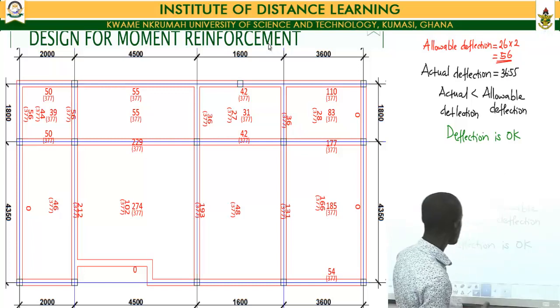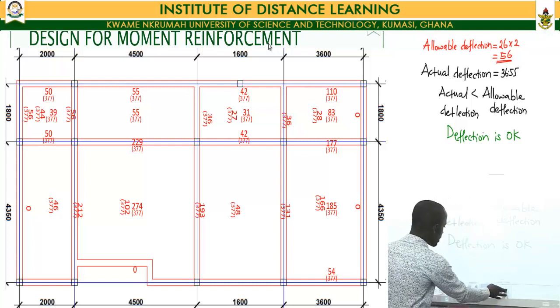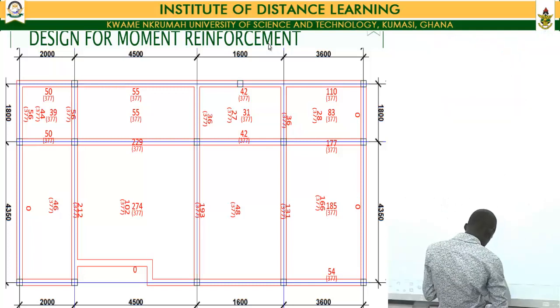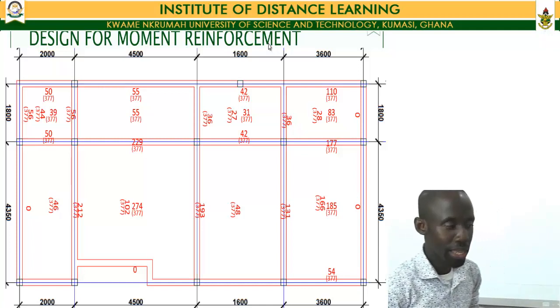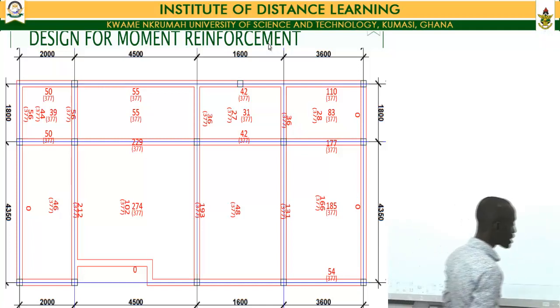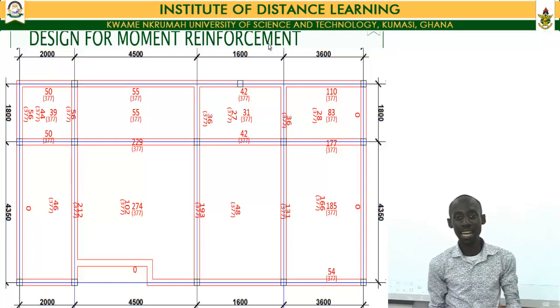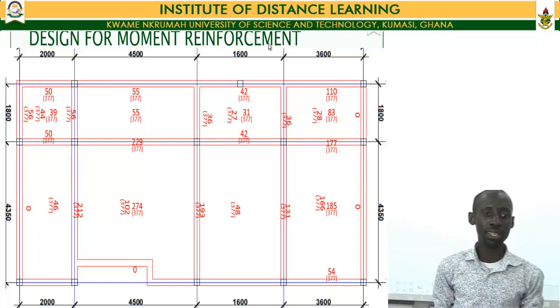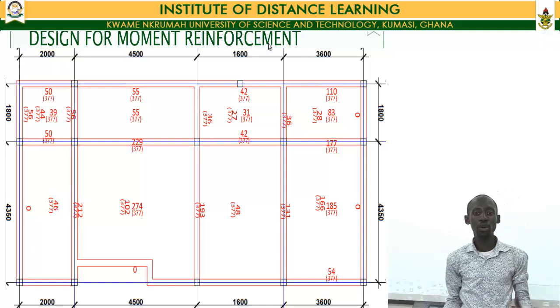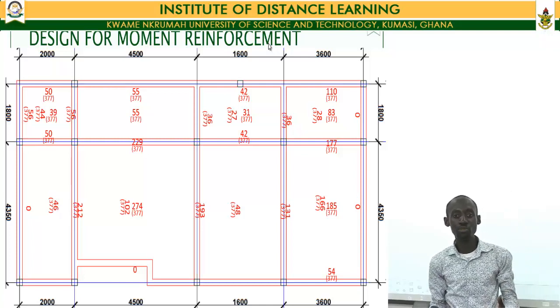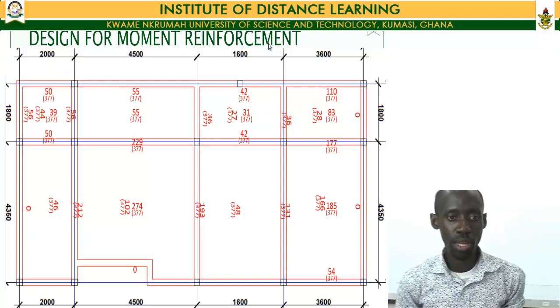Now, having resolved that, we move on and do our second check. Our second check has to do with the amount of cracks that would occur in the section. And when it comes to the crack check, the BS code has given certain guidelines that would help curtail the amount of cracks that would occur in our section. And this is based on how our reinforcements are distributed within the tension zone.